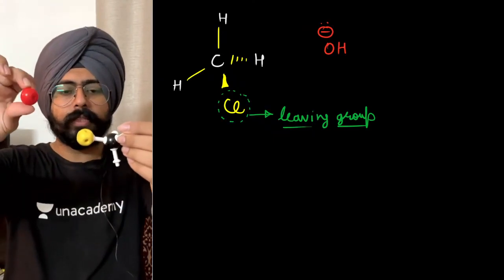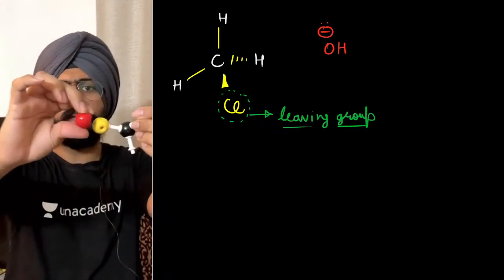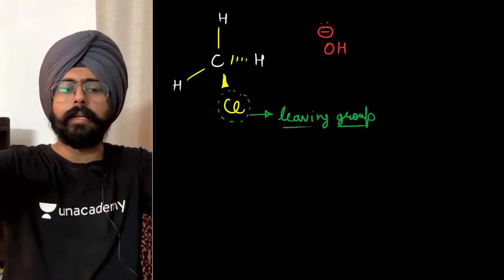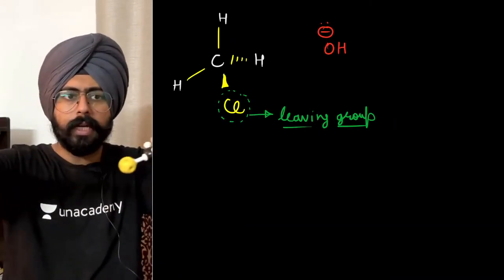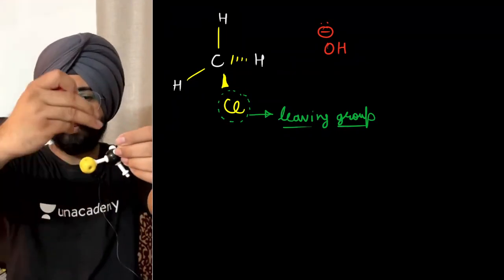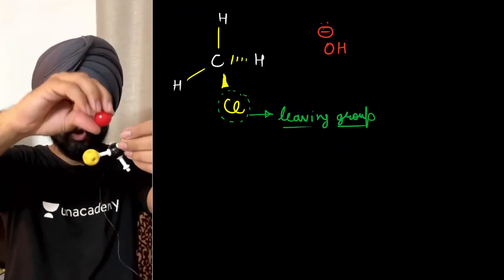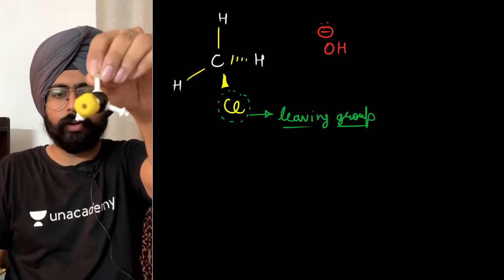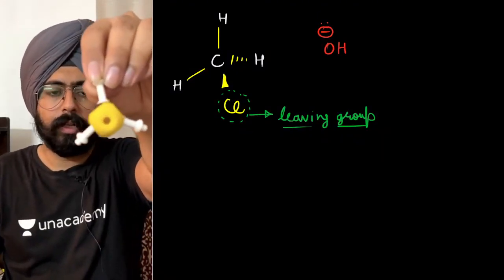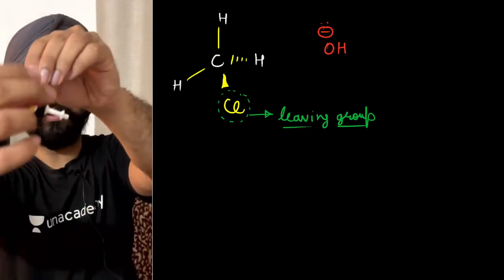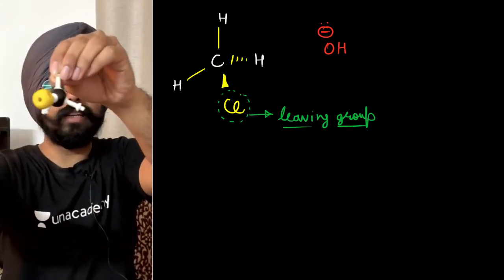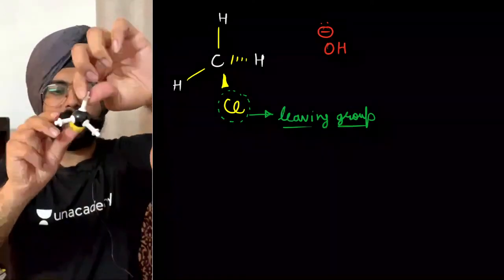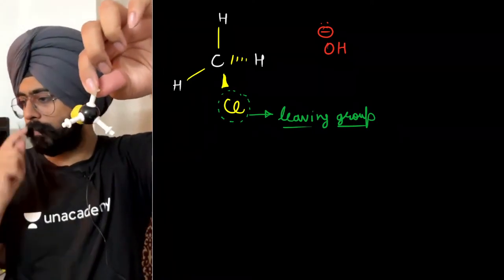Anyway, so this is an oxygen, and it wants to approach. If it approaches from the direction of chlorine, it will repel. It will just repel. Even in this direction, there is going to be a certain electronic density of chlorine. So in this particular area, from the front face, if I say that chlorine makes up the front face of this particular molecule, from the front face, the attack is not possible at all. There's going to be a lot of repulsion. So do you realize that the back face is literally empty?